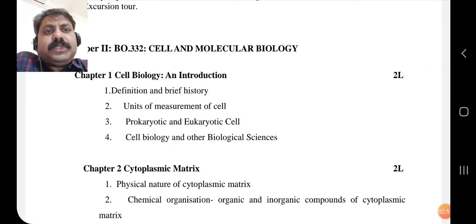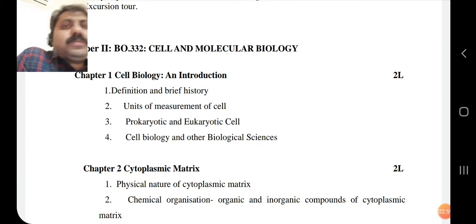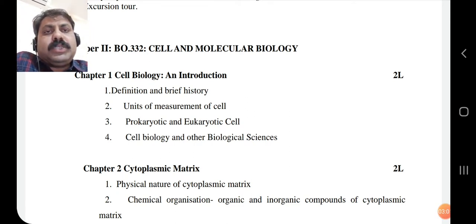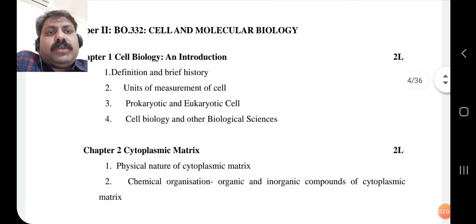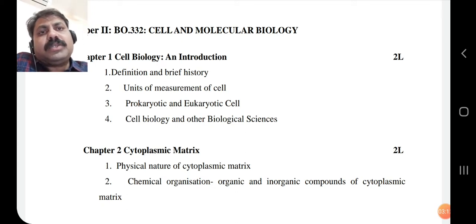In the first chapter, as this is the first part, we are going to discuss the introductory part. So cells, 2 types of cells, that is prokaryotic and eukaryotic cell, their structures, and the relationship of cell biology with other biological sciences. As the cell is the basic structural and functional unit of a plant, it is related with all other biological sciences.